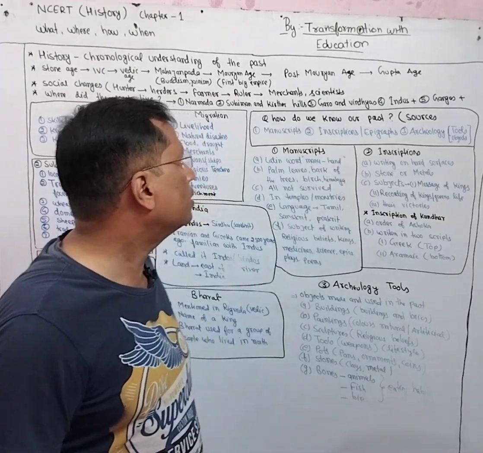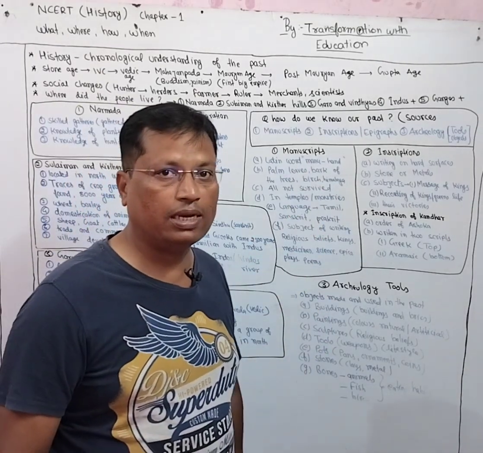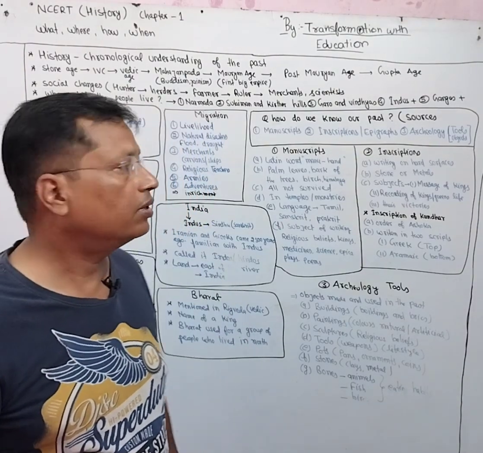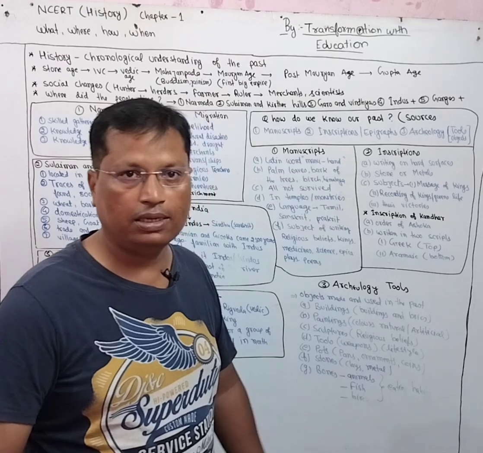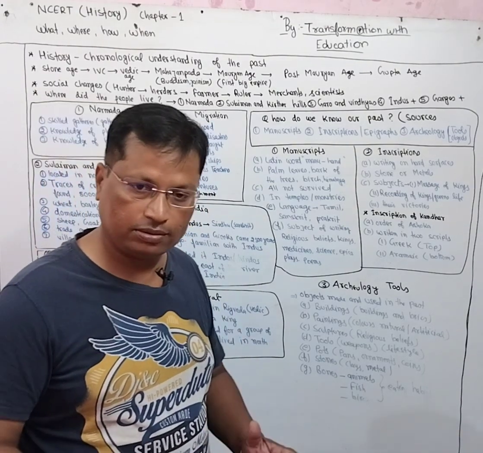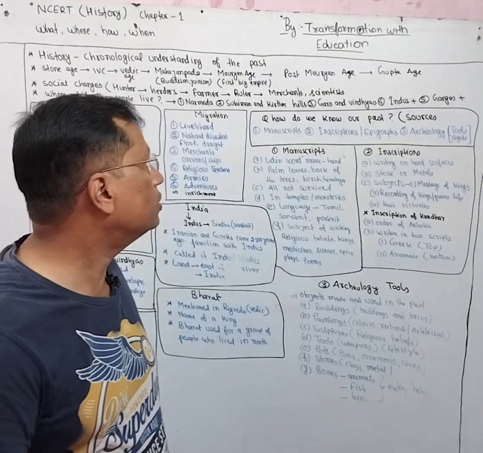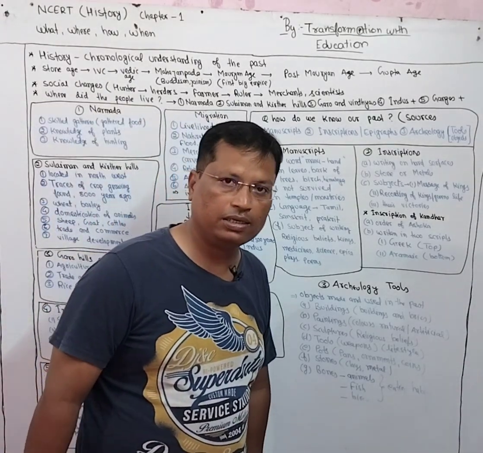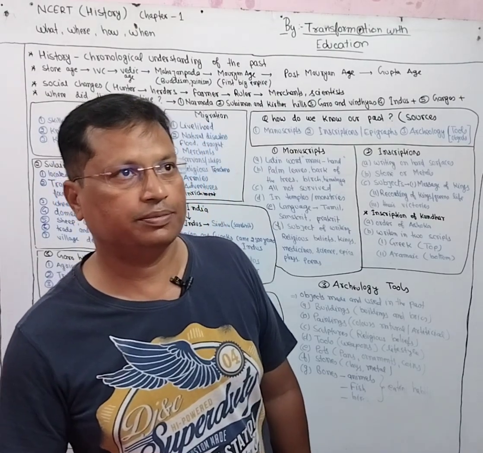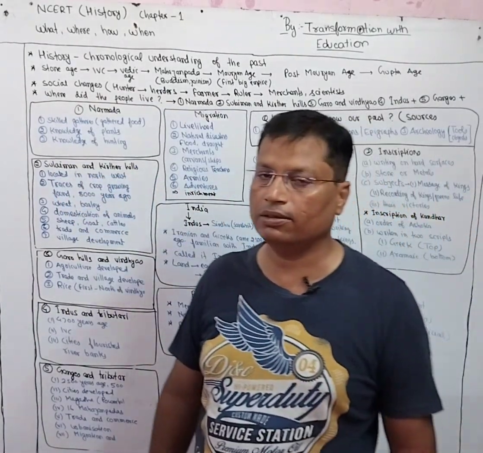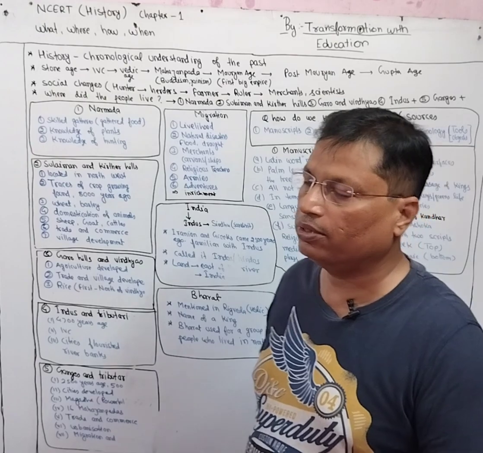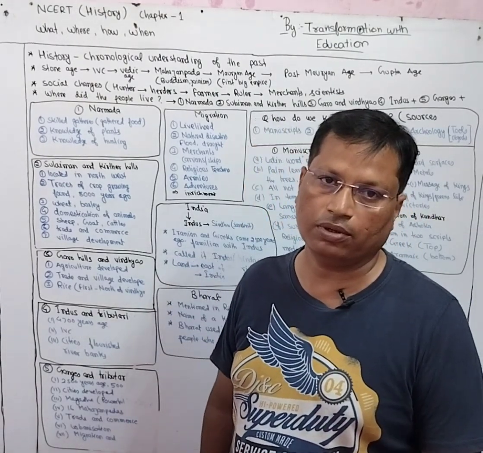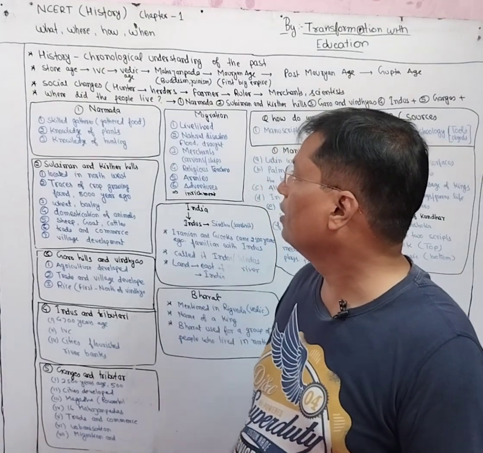Then after that came the post-Mauryan age. After the decline of the Mauryas, the time which came was known as the post-Mauryan age. After that came the Gupta age. Gupta was another dynasty which came after the Mauryas. So this is the timeline of ancient history. We will be studying all these things gradually in our book from class 6.